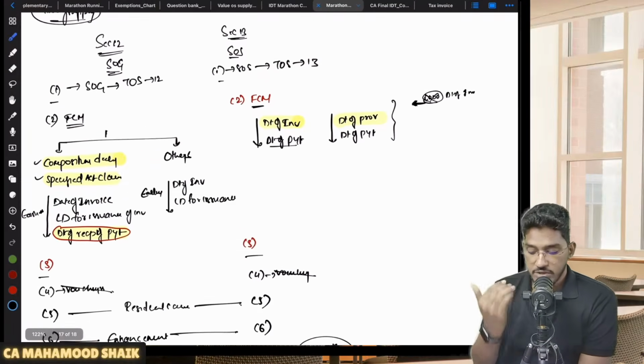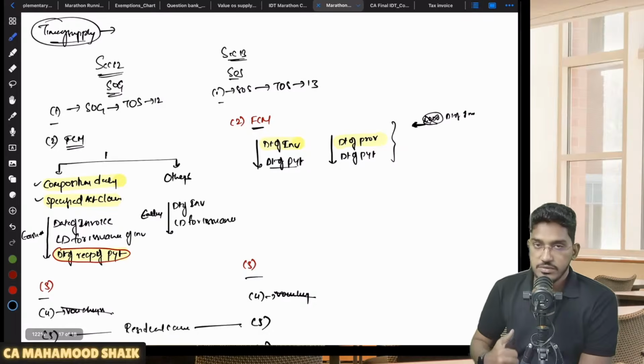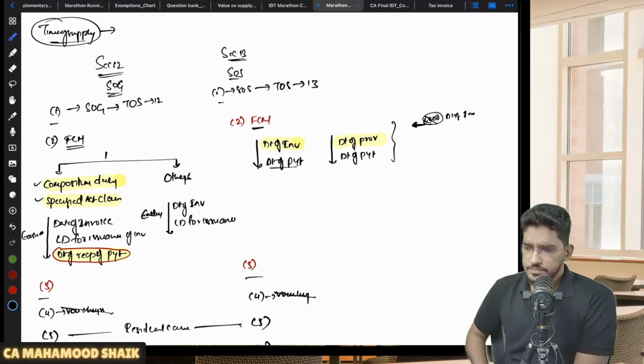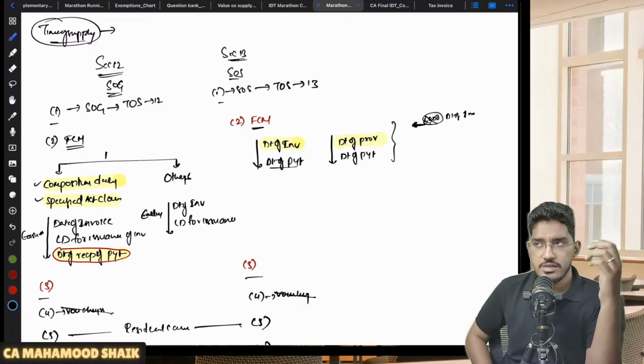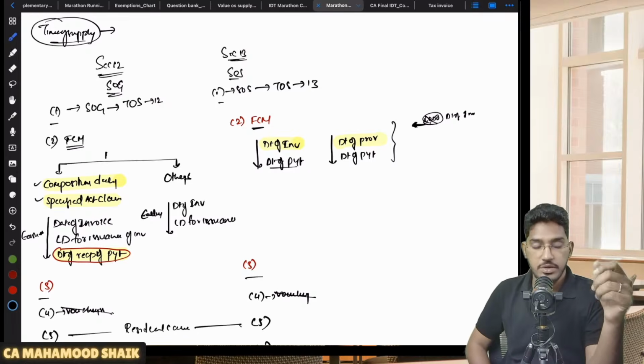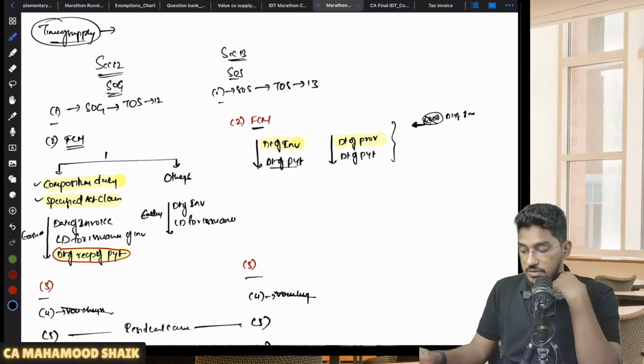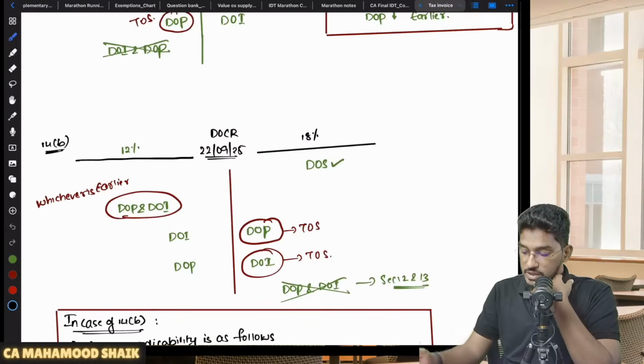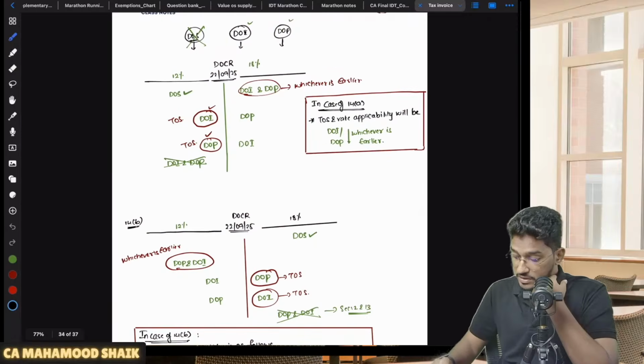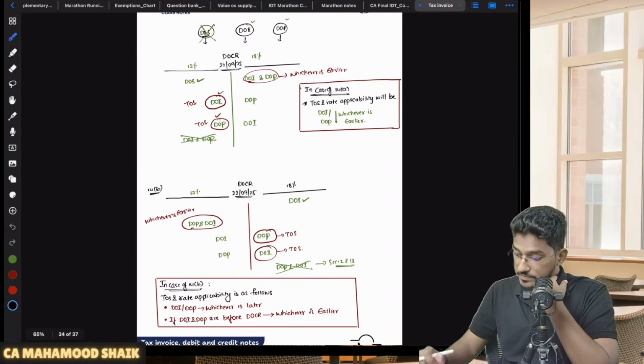So we have covered section number 12. What is the time of supply in case of supply of goods? We have covered section number 13, the circumstances of supply of services and how to determine the time of supply for that. Now we have one more thing. Section number 14 we have. So let us try to understand section number 14. For this, I have an example for you. So this I will try to use.